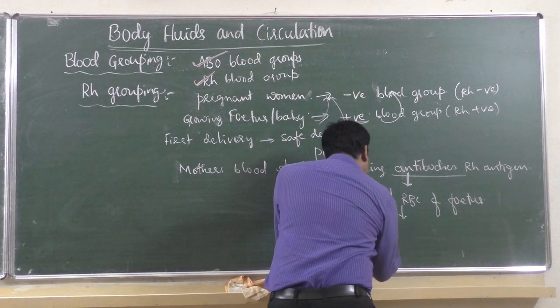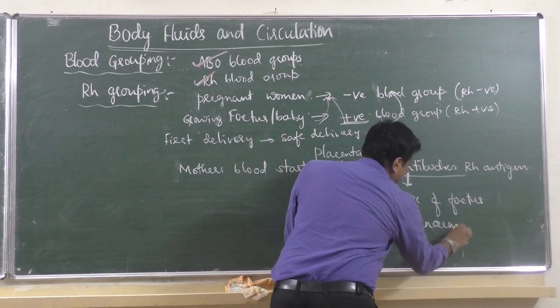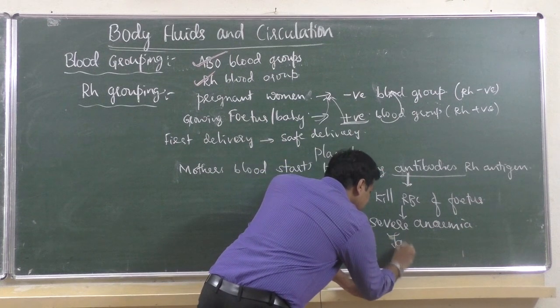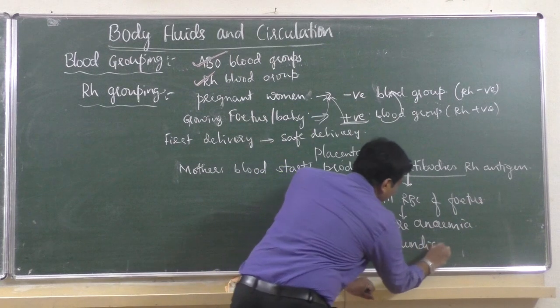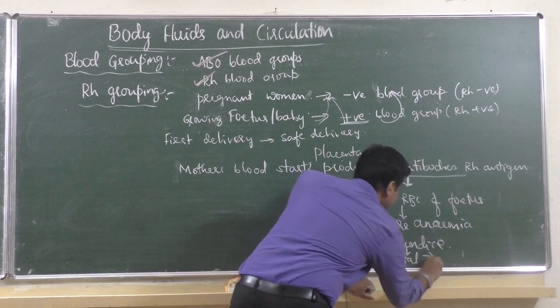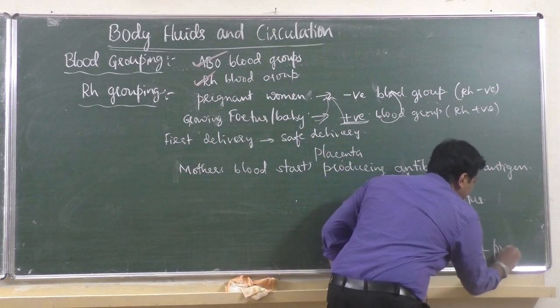And this will cause severe anemia, means less RBC in the baby, and causes severe jaundice in the baby, and it may be fatal or cause death of the fetus, death of the second baby.